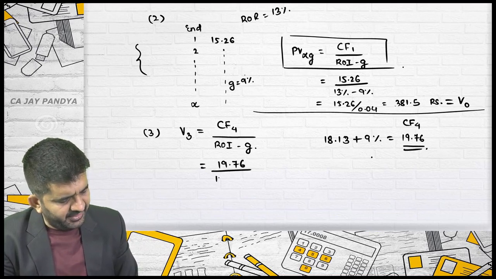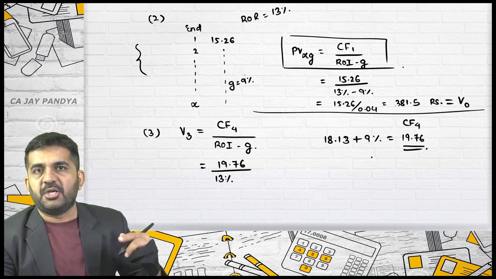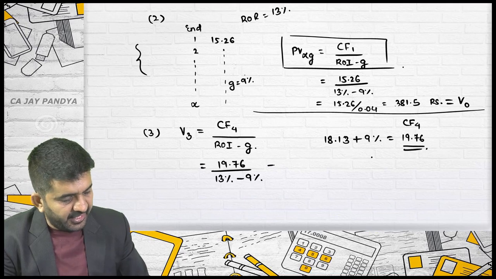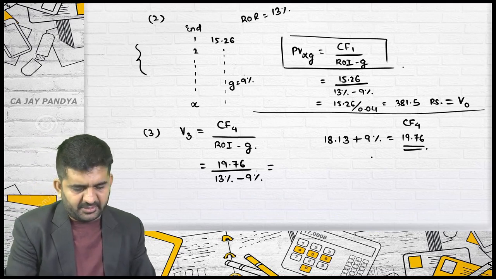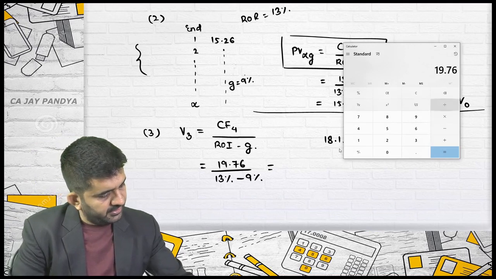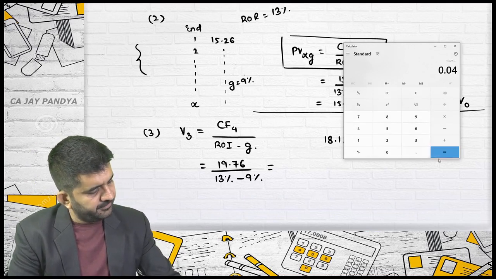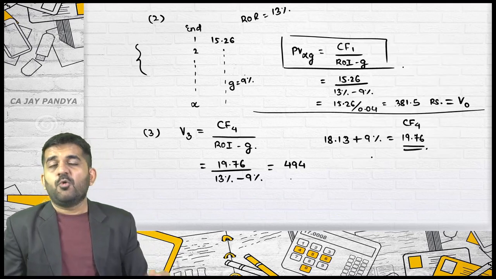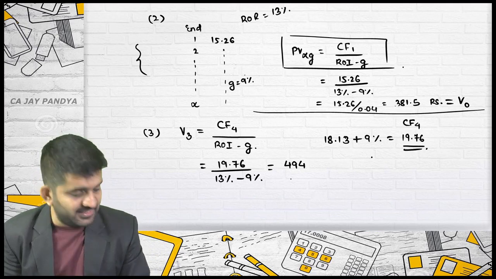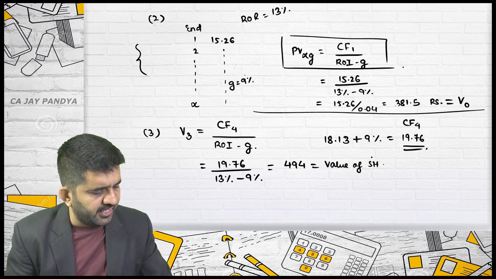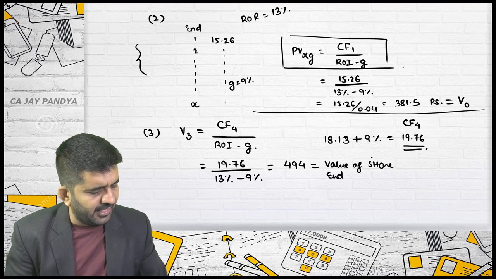19.76 divided by my required rate of return, which is 13%. They have told us to take the same figures minus 9%. So 19.76 divided by 4% is 494. What is 494? The value of the share. Yes, but this is the value of the share at the end of the third year.